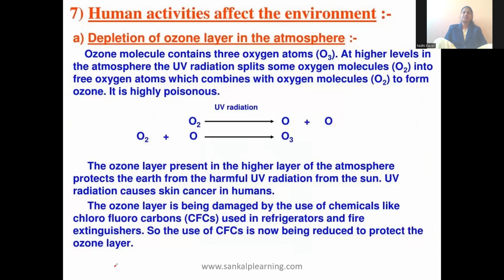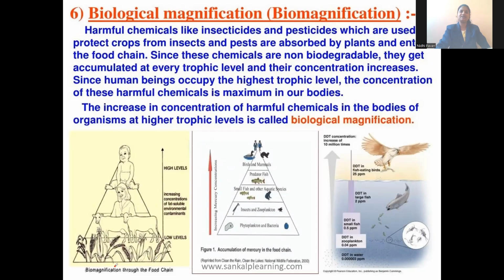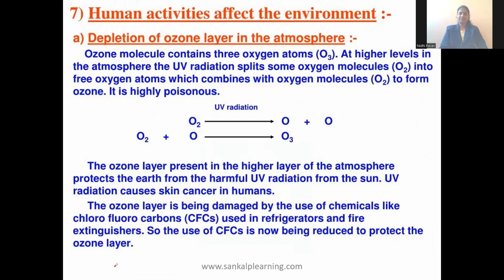Then the next one is how human activities are affecting the environment. The last concept of this chapter: how human activities are affecting the environment. The first one we have is the ozone layer. We know the ozone layer is the layer present in the stratosphere, which prevents harmful UV rays from reaching the earth's surface. Its chemical composition is O3. It is made up of 3 atoms of oxygen. How our actions are affecting it, we will study that.